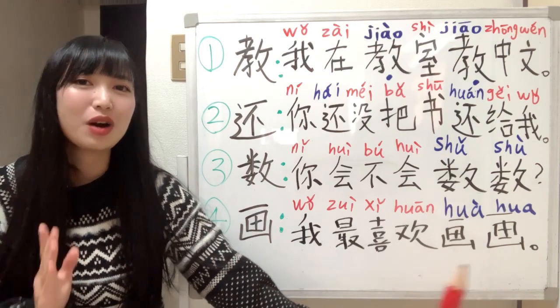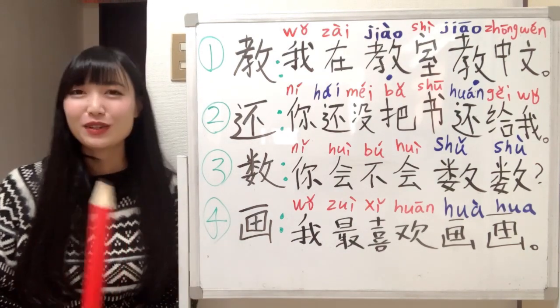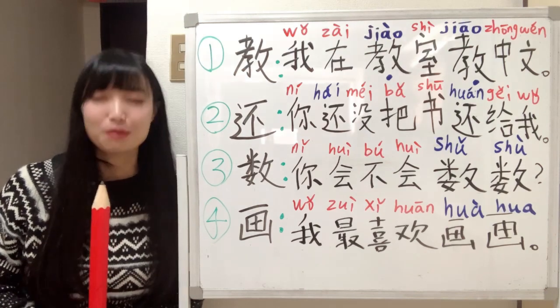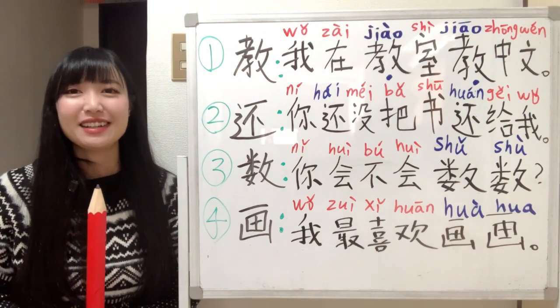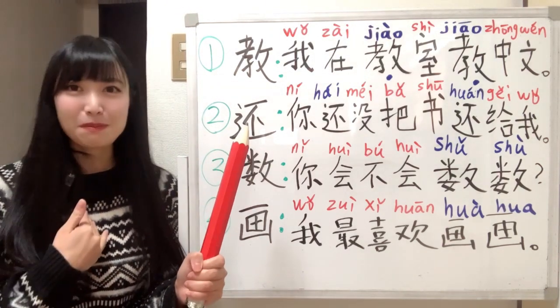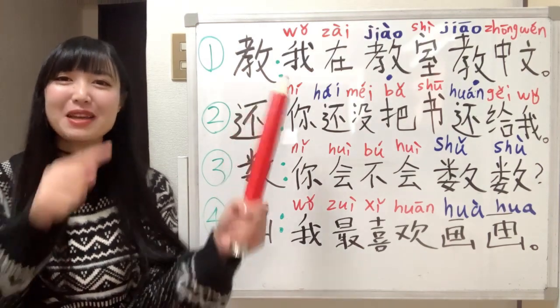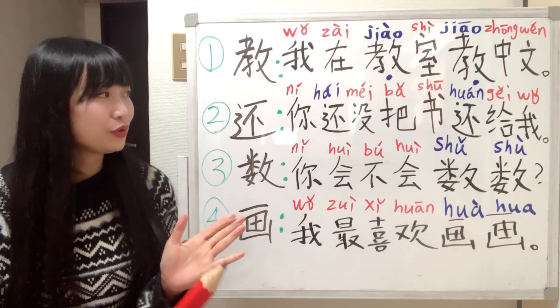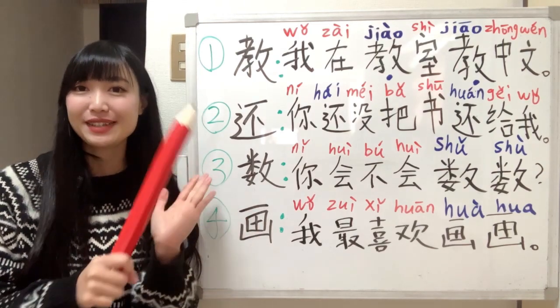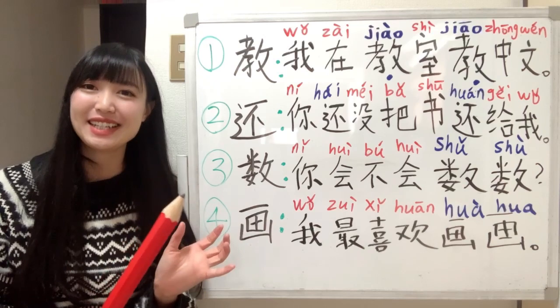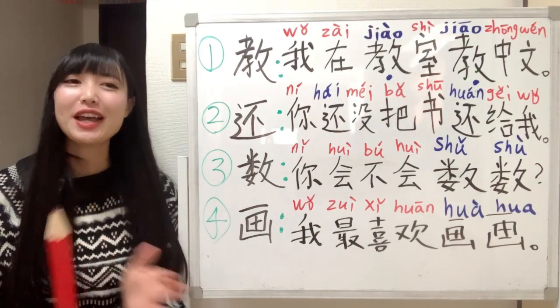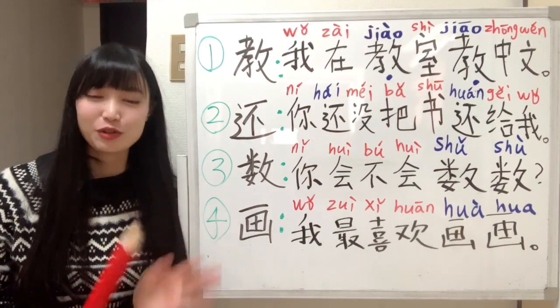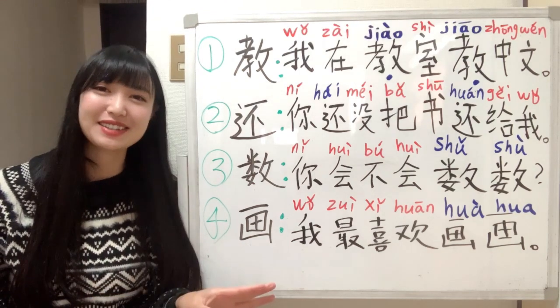画画. So today we learned 4 special verbs. And I tried my best to make these sentences because I want you to remember these verbs easily. And if you know any other verbs like this, you can also try to make some sentences.